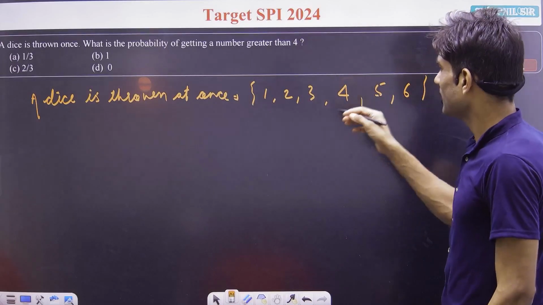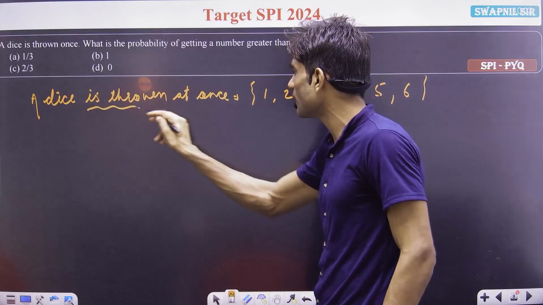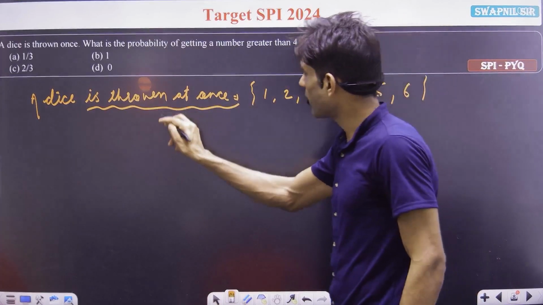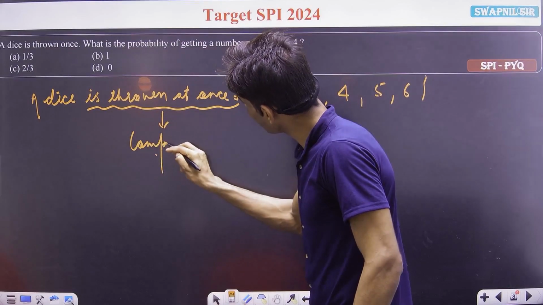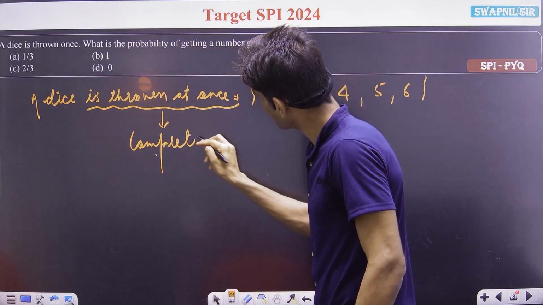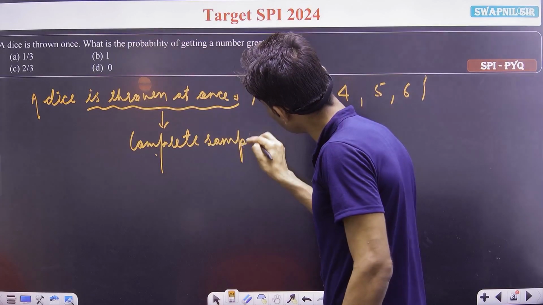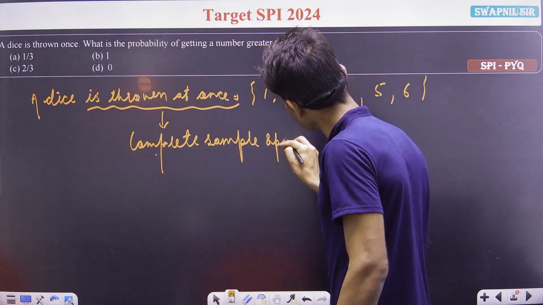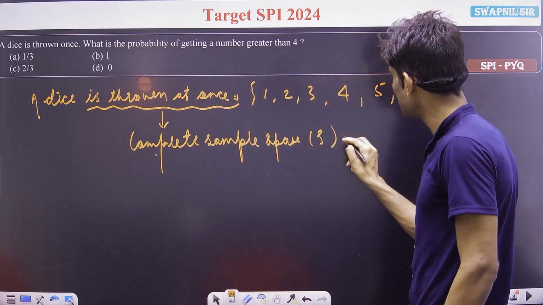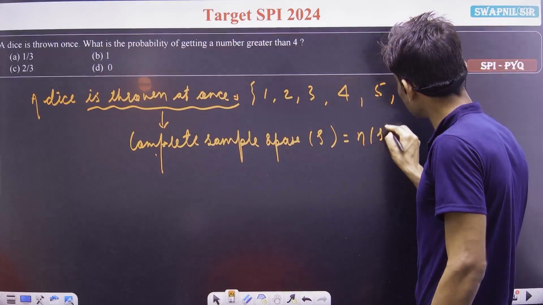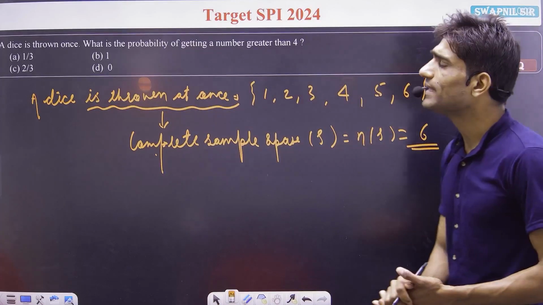Then the total number of outcomes in our sample space. Now see that this one is our complete sample space. This one is our complete sample space. And the number of elements in our sample space, the total number of elements, is 6 here.